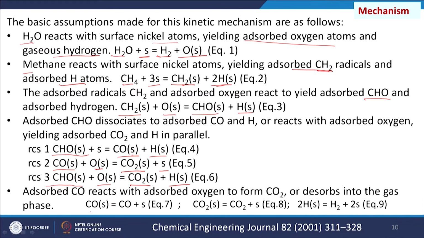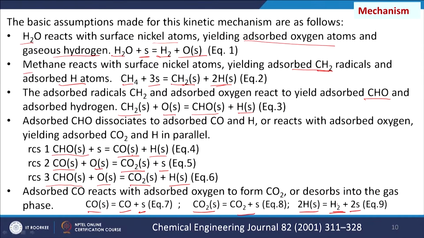So, these are the different species generated during the process on the catalyst. With the help of the catalyst and these intermediates, CO(s) can give us CO and free sites, CO2(s) can give us CO2 and sites, and H(s) can give us H2 and sites. That means after desorption of those gases, the sites are made free. So, the catalyst is now free, our feedstock is converted to product, which is a fuel rich in hydrogen and carbon monoxide, also having carbon dioxide. This is the mechanism of the SMR reaction.